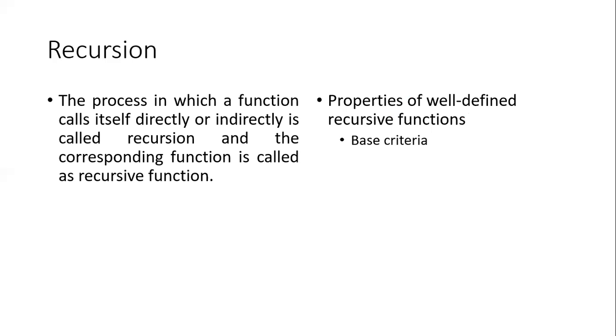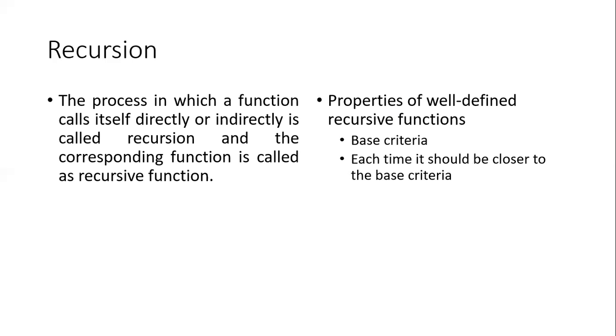A well-defined recursive function must have a base criteria. What is this base criteria? A base criteria is a point from where it can come out of the function. There should be one criteria after which it should not execute, it should come out. That's called a base criteria.